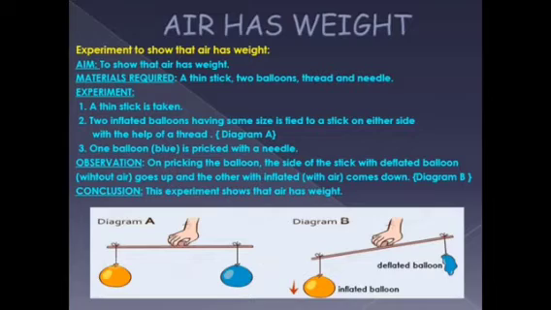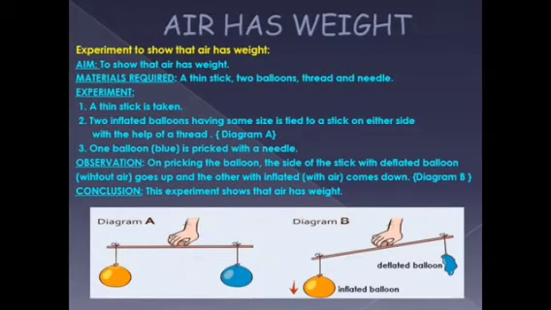What happens? So our observation will be, on pricking the balloon, the side of the stick with the deflated balloon, that is without air, goes up and the other with the inflated balloon, that is with air, comes down. So look at diagram B. So when the blue balloon was pricked with a needle, all the air inside the balloon came out. And so what happens? That side of the balloon which has no air, that is the deflated balloon, the blue balloon,